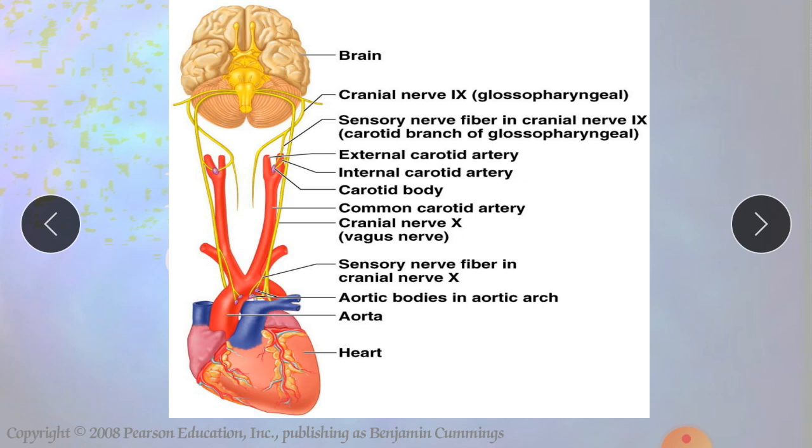Chemoreceptor regulation of respiration: certain chemical stimuli modulate how quickly and how deeply we breathe. The respiratory system functions to maintain proper levels of oxygen and CO2, and is very responsive to changes in the levels of these gases in body fluids. Sensory neurons that are responsive to chemicals are called chemoreceptors.